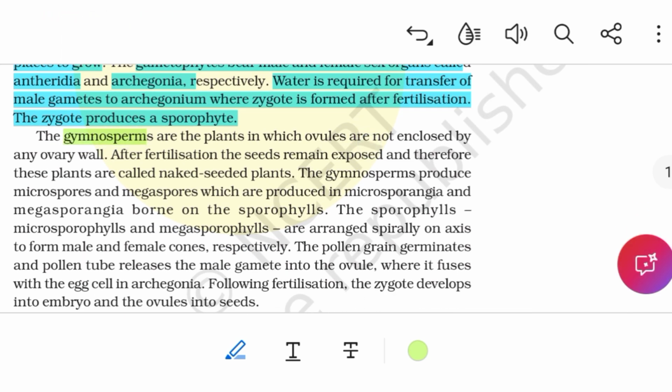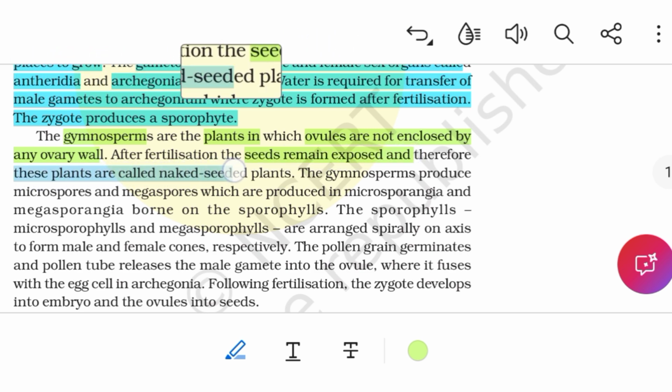Next, gymnosperms. The gymnosperms are the plants in which ovules are not enclosed by any ovary wall. After fertilization, the seeds remain exposed and therefore these plants are called naked seeded plants.